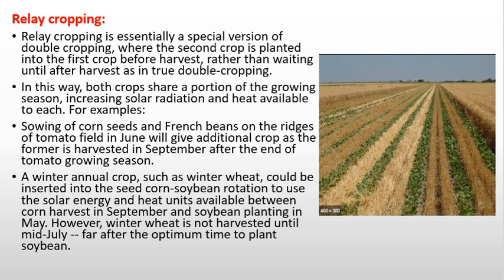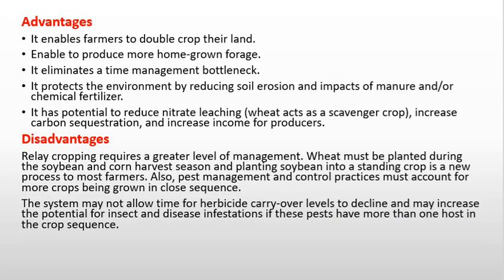Advantages of relay cropping: it enables a farmer to double crop their land, enables them to produce more homegrown forage, and eliminates the time management bottleneck. It protects the environment by reducing soil erosion and the impact of manures and or chemical fertilizers. It has the potential to reduce nitrate leaching, increase carbon sequestration, and increase the income of producers.